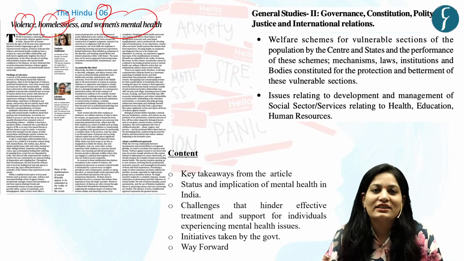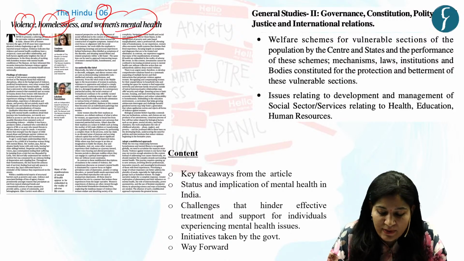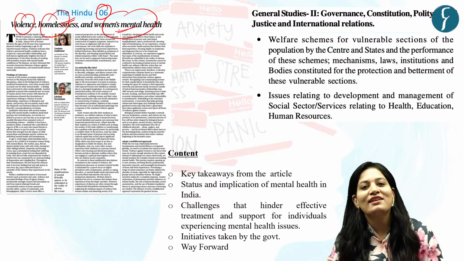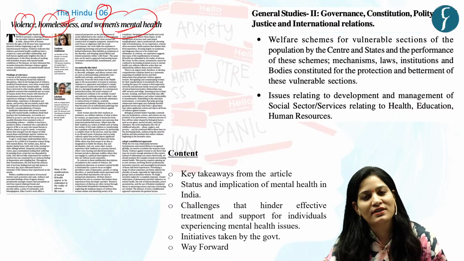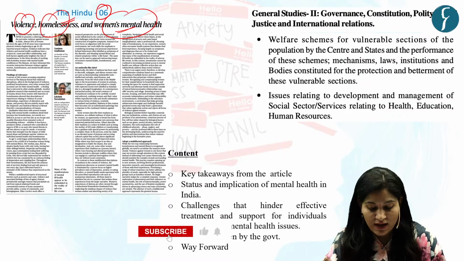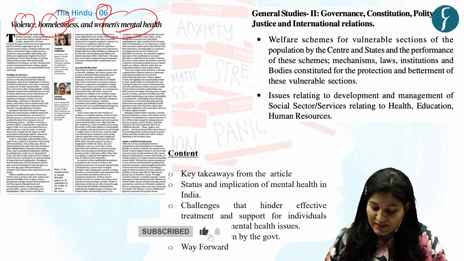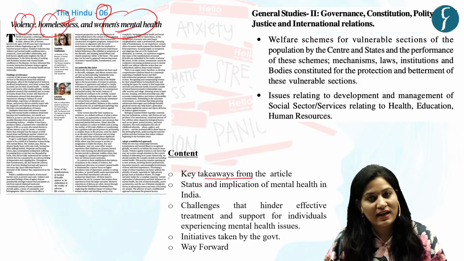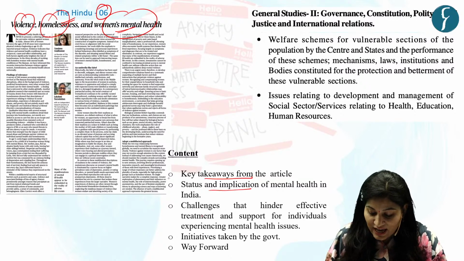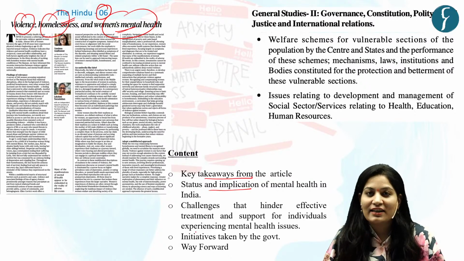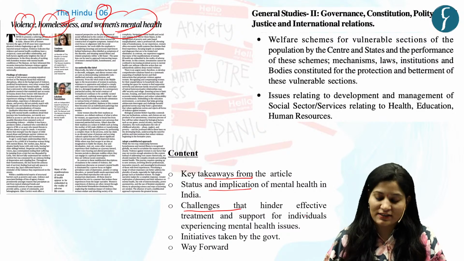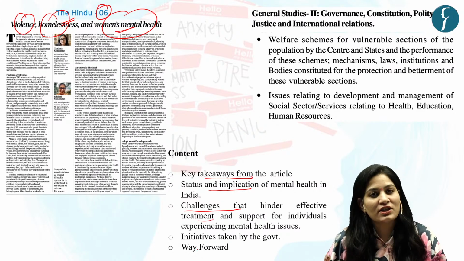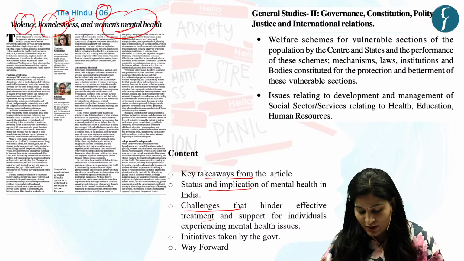Now, this article particularly talks about women's mental health, but you know that mental health is a broad concept and it has its impact on different strata of society. So, here in this discussion, we'll see key takeaways from this article, status and implication of mental health in India. Then we'll see challenges that hinder its effective treatment and initiatives taken by the government, and we'll end our discussion with a way forward.